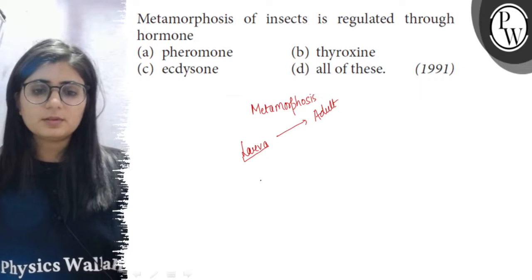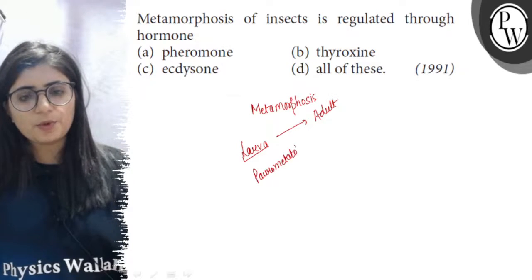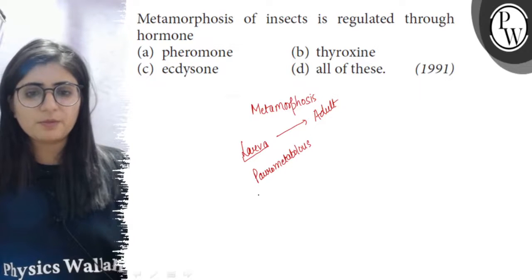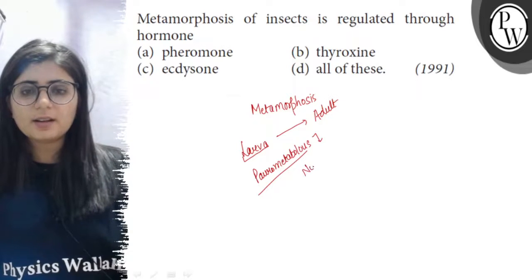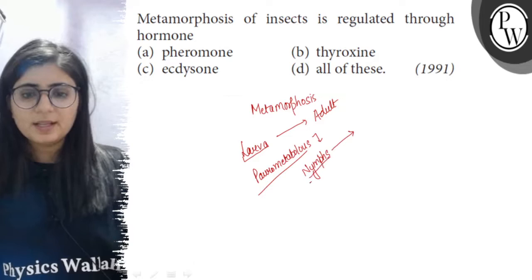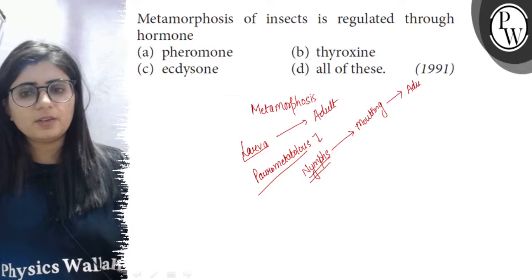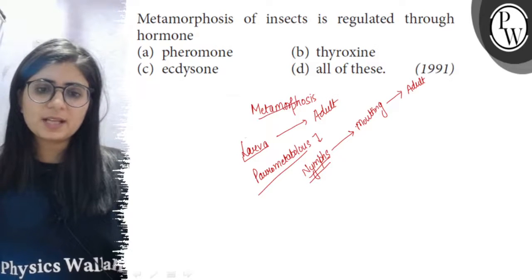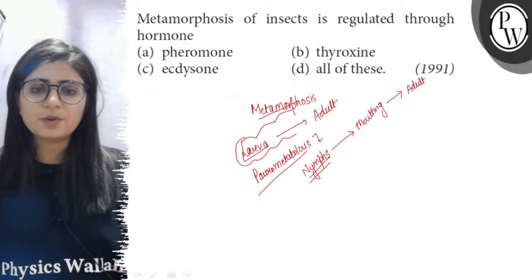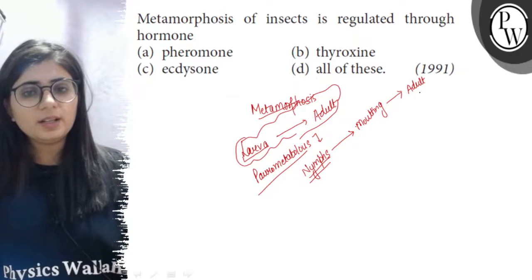In some insects, there is another type of metamorphosis which is called the paurometabolous type of metamorphosis. Here there are the juvenile stages which are like the adults in morphology except some differences. These juvenile stages are called the nymphs, and nymphs after a number of moltings, it means they shed their cuticle a number of times and then they get converted into the adult. So metamorphosis can be complete when the larva is morphologically very much different from the adult, or it can be the conversion of nymphal stages into the adult stage.